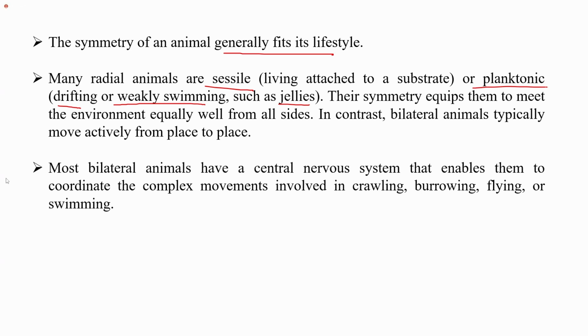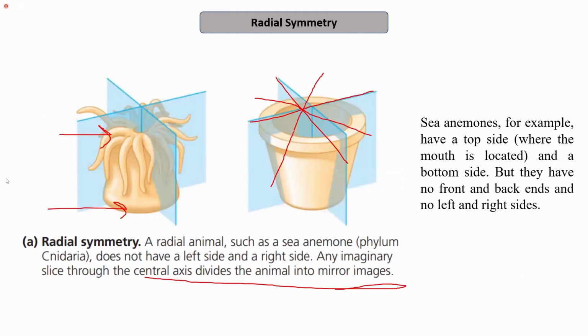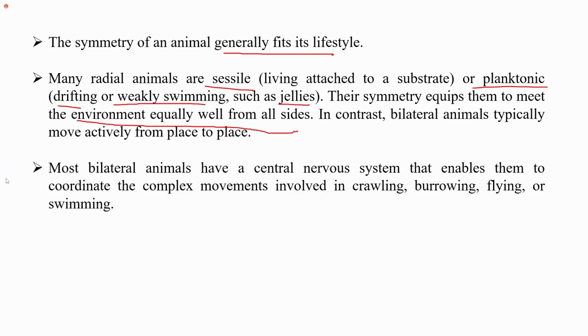Since they have a radial symmetry, this symmetry actually helps them to meet the environment equally well from all the sides. Like in radial animals, for example sea animals, these organisms are usually sessile or planktonic, that is, they drift in the water. Such organisms should have a body plan in such a way that they can sense the environment equally well from all the sides. Therefore, they have a body type with radial symmetry.